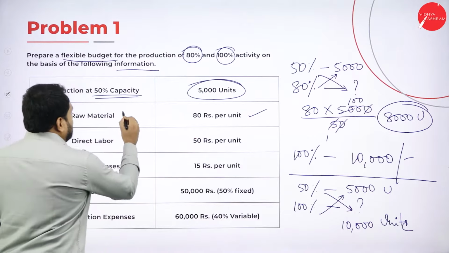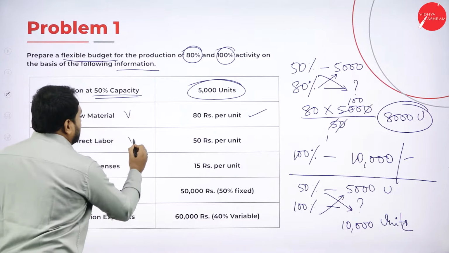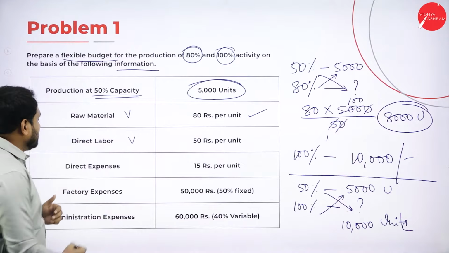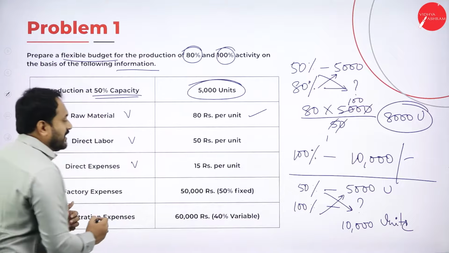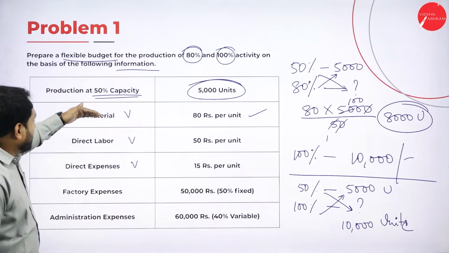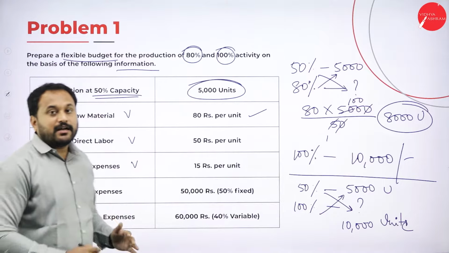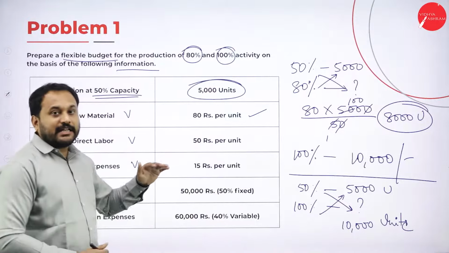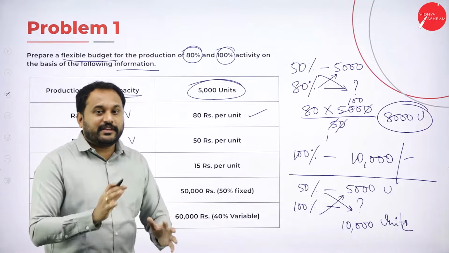See, raw material is a variable cost. Direct labor is a variable cost. It is 50 rupees per unit. Next is direct expenses, variable cost. All this raw material, labor, expenses are 100% variable cost. Now I'll tell you which are the semi-variable and semi-fixed.